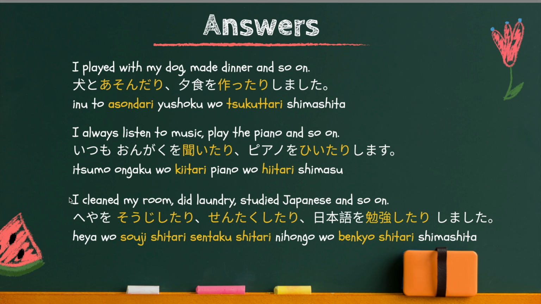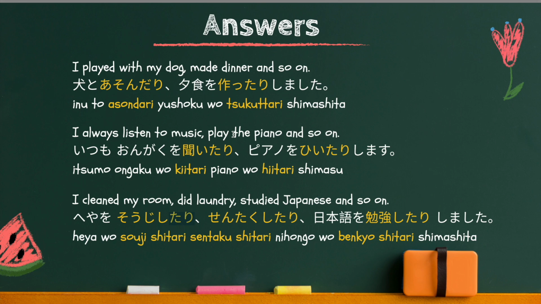So in this case, you may have done laundry first, then studied Japanese, and cleaned your room, and so on, among other things. But since you are using this tari form, the order doesn't matter. You are just giving examples of actions you did, among other things.